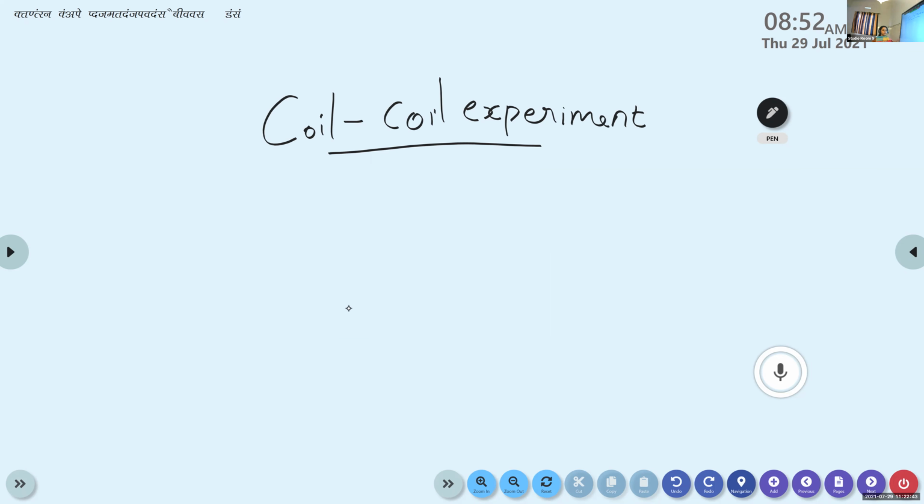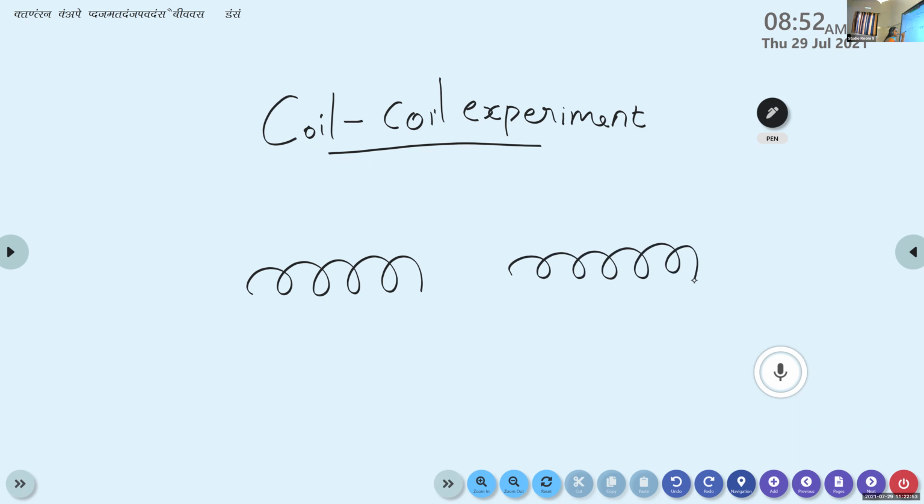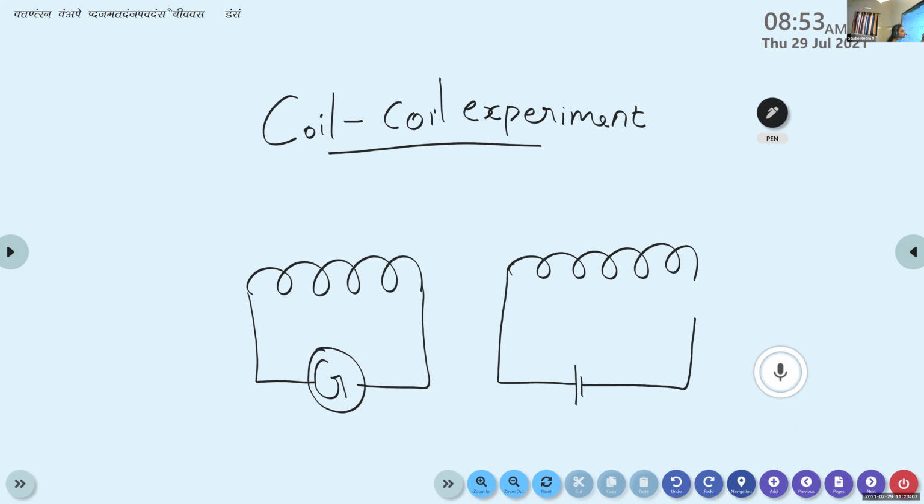As its name implies, in order to do this experiment, he considered two coils such that the first coil is connected to a galvanometer in order to detect the presence of current, and the second coil is connected to an electric cell. So this is our coil 1, this is coil 2, C1 and C2.